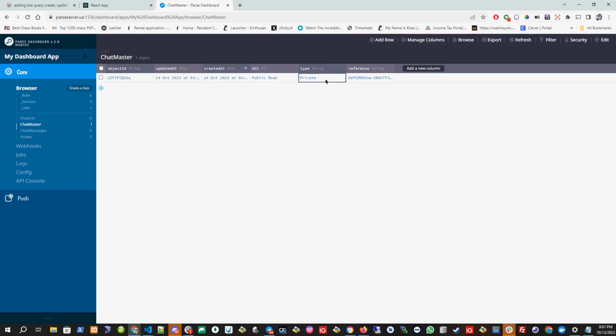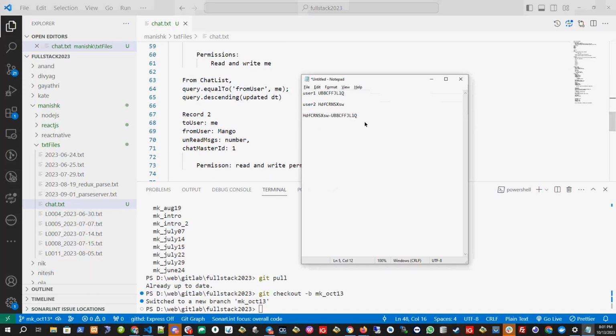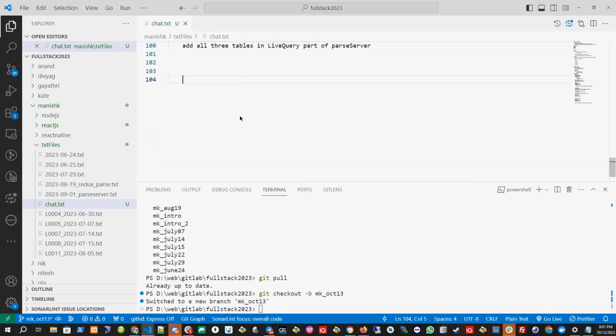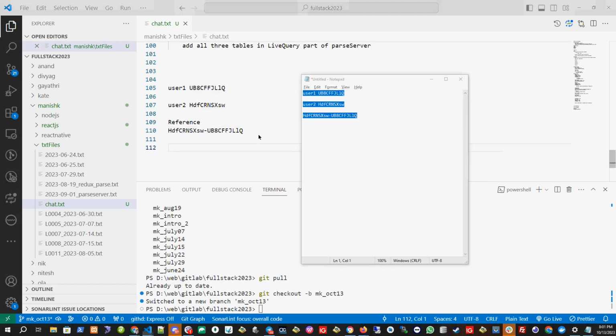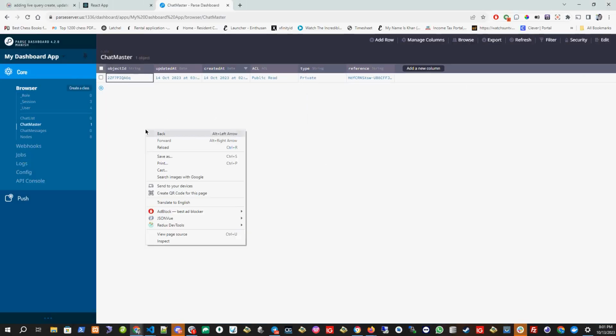So I created one record in chat master because user 1 is chatting with user 2. Let me write it down here: user 1 is chatting with user 2, and this is the reference. And the master table ID is created. What is the master ID? This is the master ID. Let's save this also.